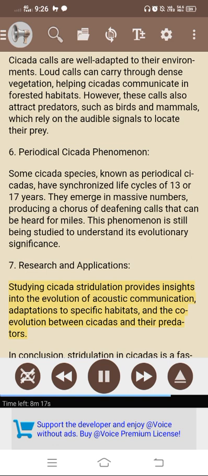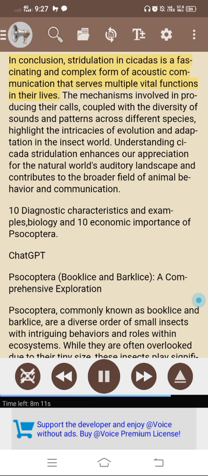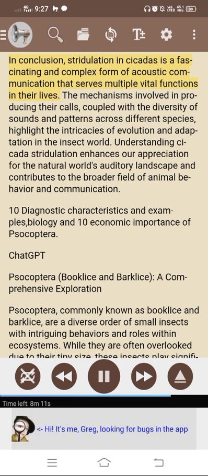Studying cicada stridulation provides insights into the evolution of acoustic communication, adaptations to specific habitats, and the coevolution between cicadas and their predators. In conclusion, stridulation in cicadas is a fascinating and complex form of acoustic communication that serves multiple vital functions in their lives. The mechanisms involved in producing their calls, coupled with the diversity of sounds and patterns across different species, highlight the intricacies of evolution and adaptation in the insect world. Understanding cicada stridulation enhances our appreciation for the natural world's auditory landscape and contributes to the broader field of animal behavior and communication.